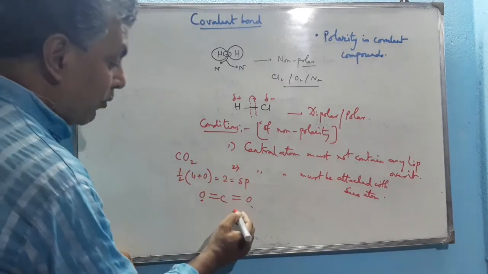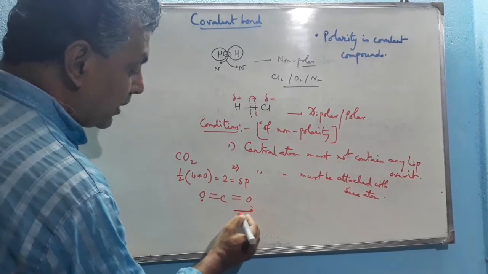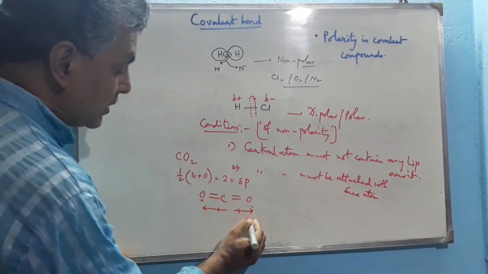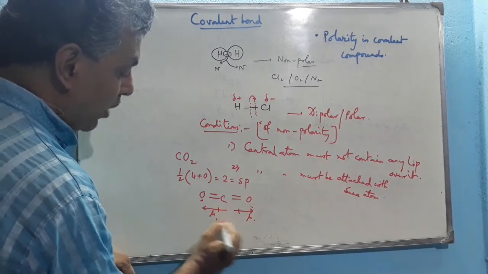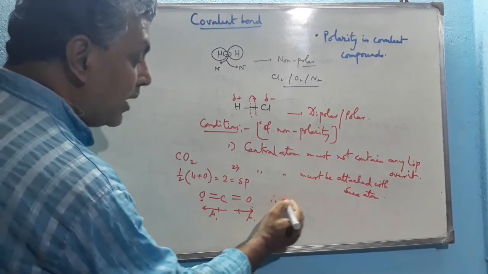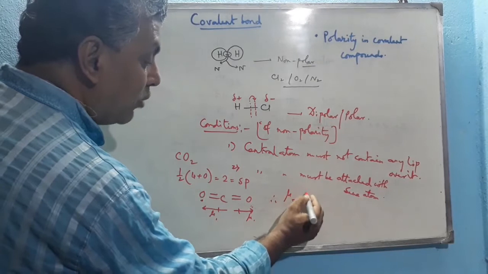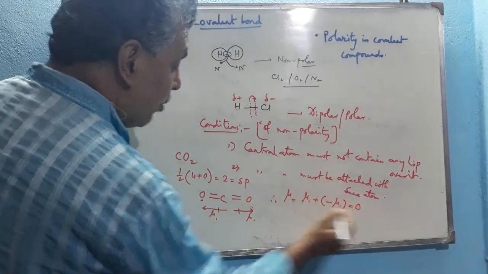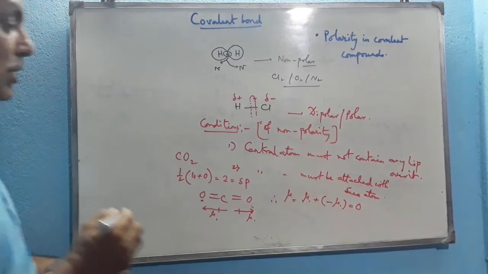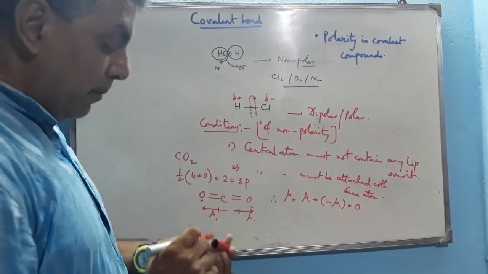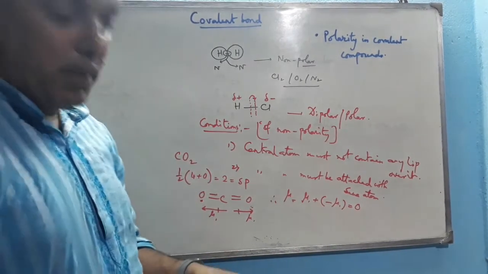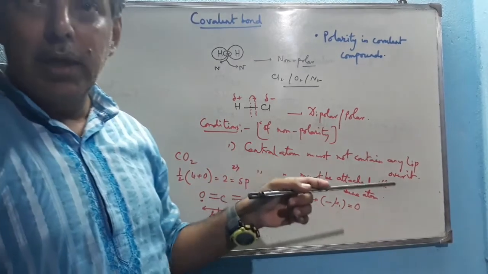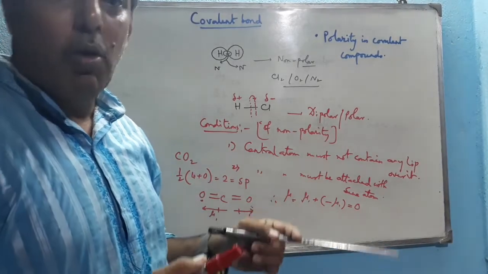So this is a non-polar molecule. We can also explain the non-polarity due to the presence of dipole moments equal but in opposite directions. Suppose this is mu1 and this is mu1. So both are the same. That's why the resultant mu equals mu1 plus minus mu1, and that's why this will be 0. So it is a non-polar molecule. CO2 is a non-polar molecule. By explaining these two particular points, we can explain whether the molecule is polar or non-polar.